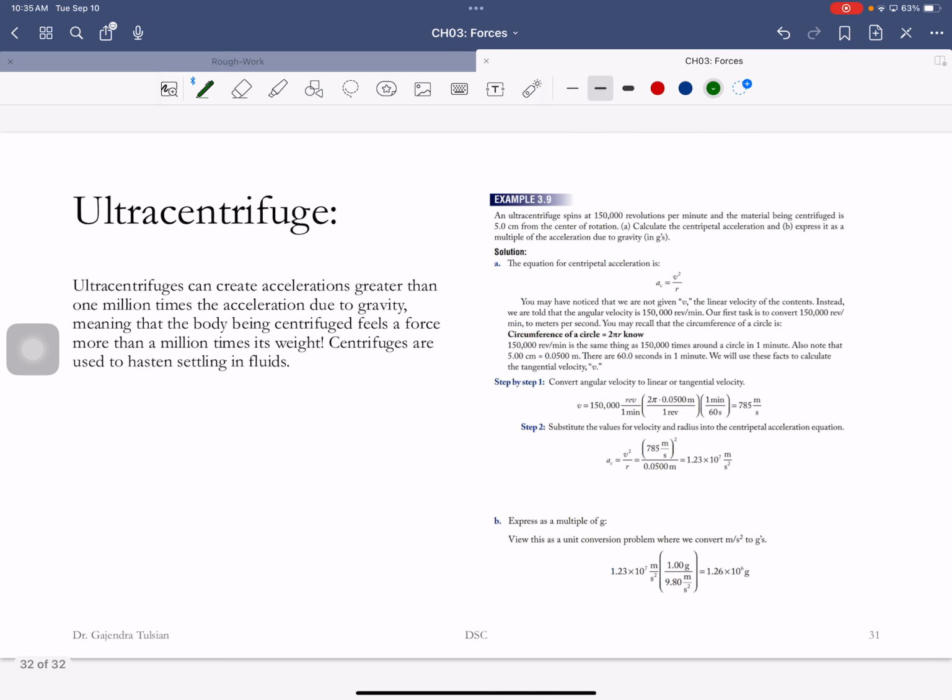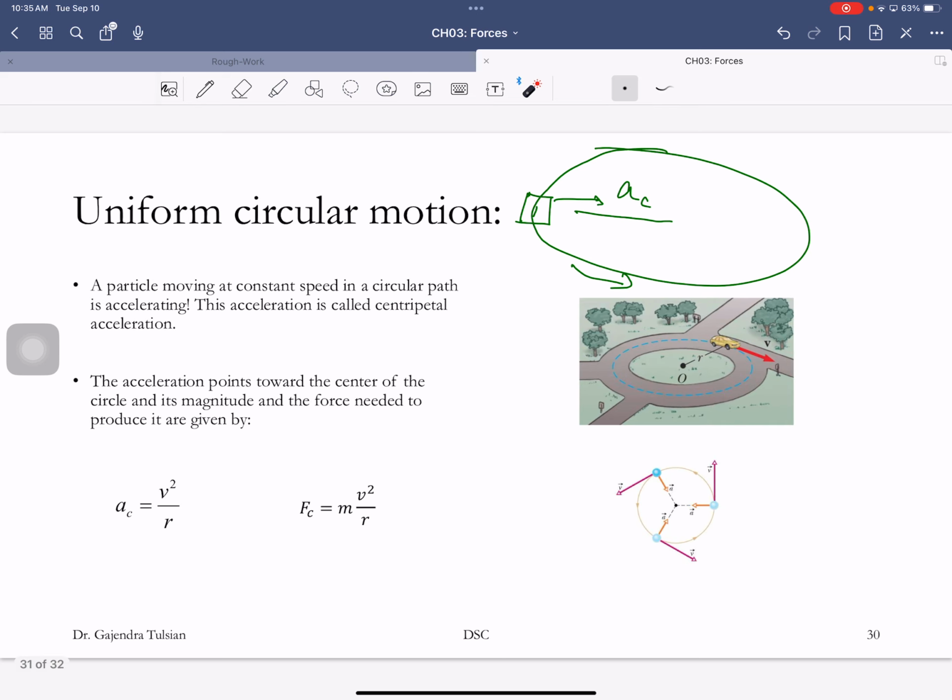An ultracentrifuge can create accelerations greater than 1,000,000 times the acceleration due to gravity. To make this stuff go around in a circle, you have to apply a force greater than 1,000,000 times gravity. That'll make all the stuff in there settle to the bottom real fast.